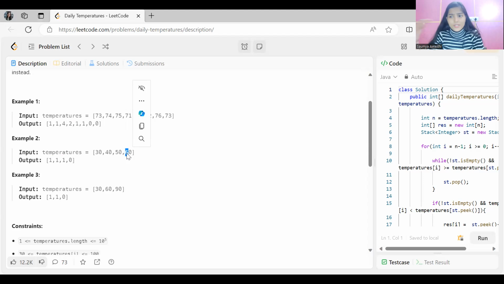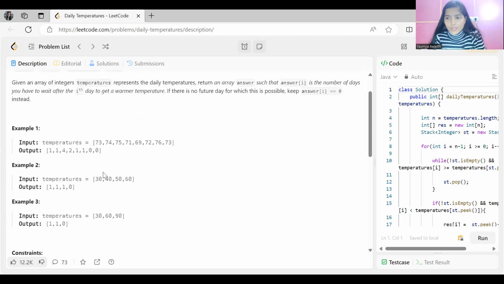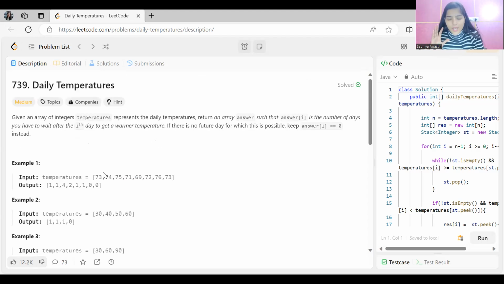Then for after 60, we don't have anything, so we have to put 0. So I hope now you understand the problem statement, what exactly the problem says and what the actual requirement is, the thing that we have to do to solve this problem. Now comes how we'll be solving this problem.